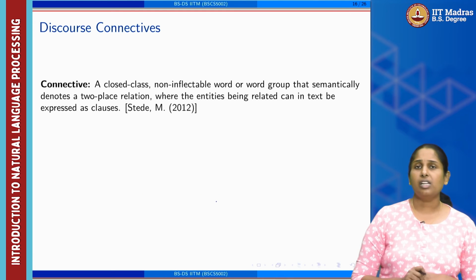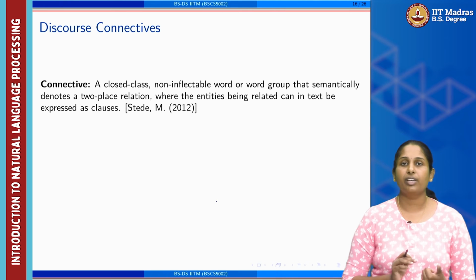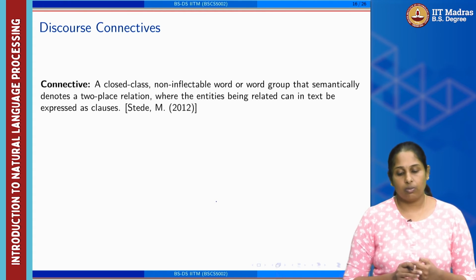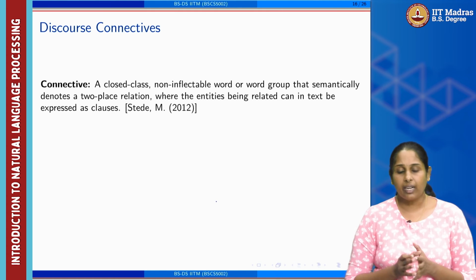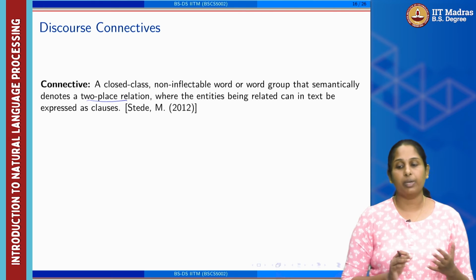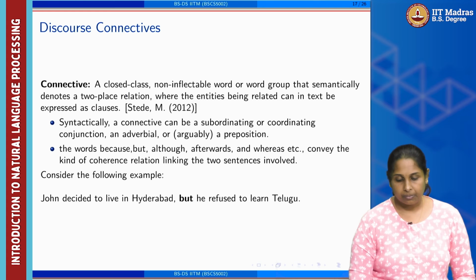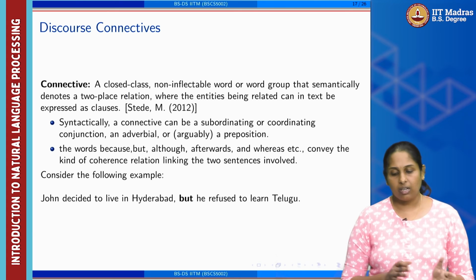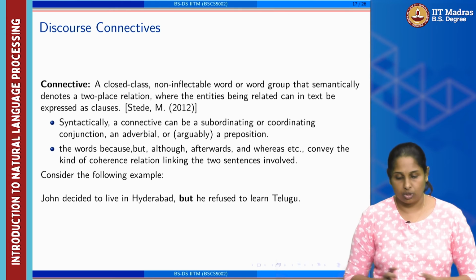Okay. The third important thing in discourse analysis is identifying discourse connectives. Discourse connectives are closed-class, non-inflectable words that semantically denote a two-place relation where the entities being related can in text be expressed as clauses. Syntactically, connectives can be a subordinating or a coordinating conjunction, an adverbial, or a kind of preposition.